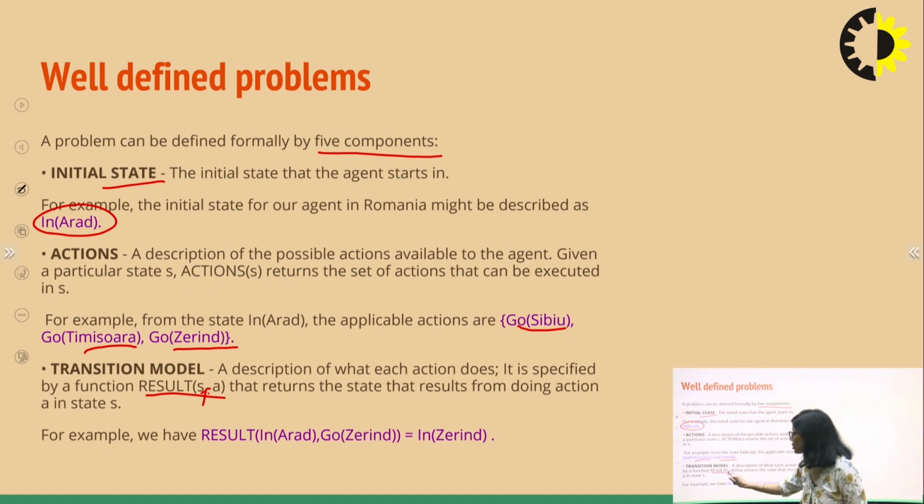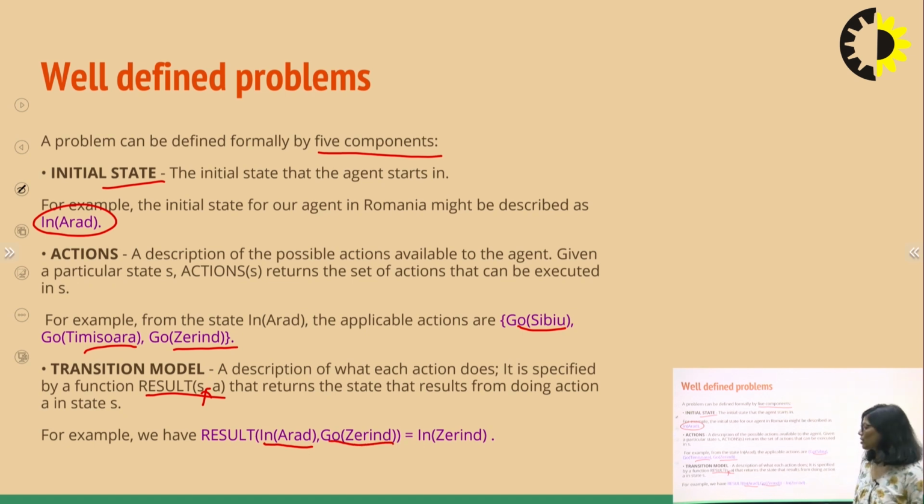Here, this is the state on which we are present, and what action is to be performed is depicted by A. So for example, we are currently in the Arad state and we want to perform an action to go to Zerind. Then what will be the result of this state? We will be in Zerind.